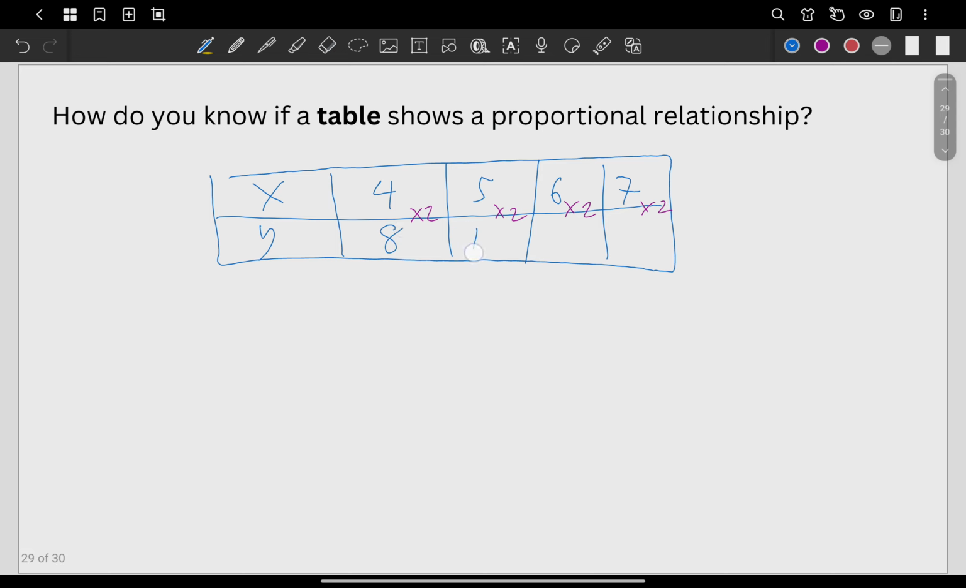5 times 2 is 10. 6 times 2 is 12. 7 times 2 is 14. If this is the case, that you're just multiplying the same number all throughout to get the y values, that one is a proportional relationship. Okay?